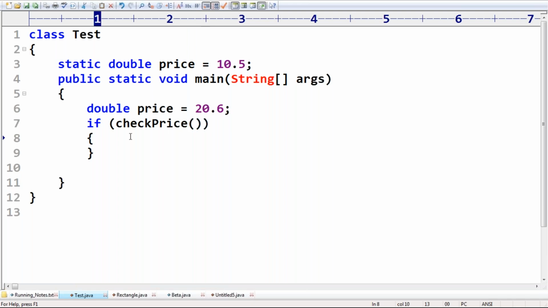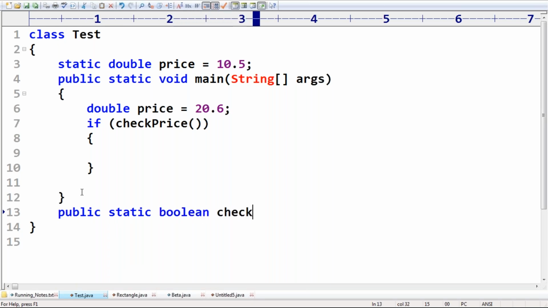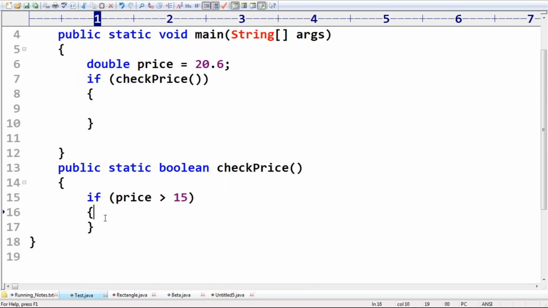Okay, so what this checkPrice method is doing: public static boolean checkPrice. Take special care here. If price is greater than 15, return true.